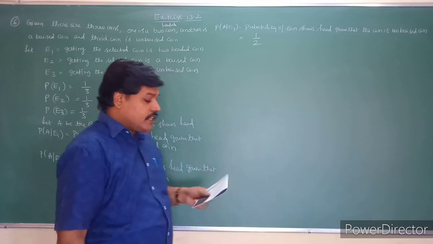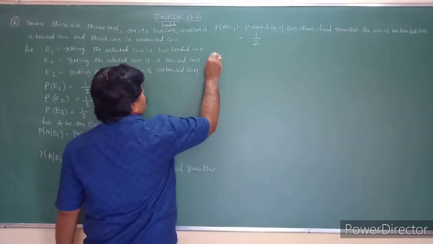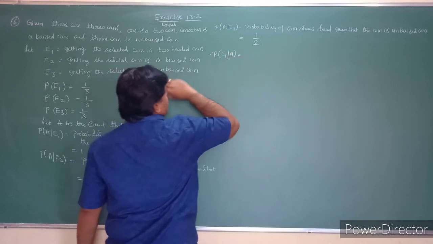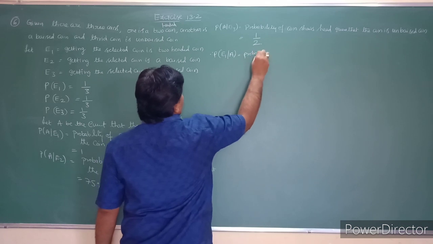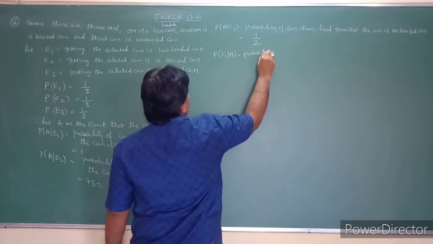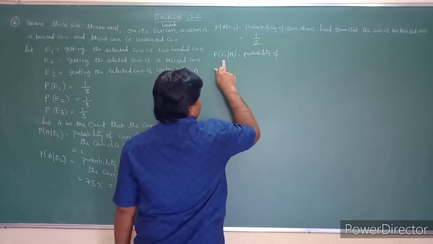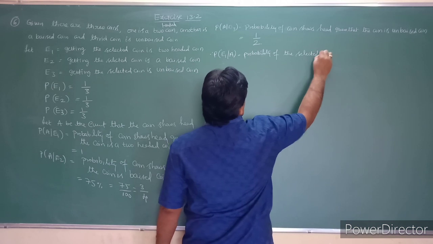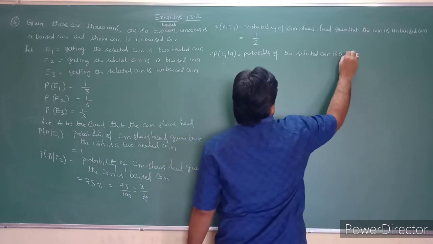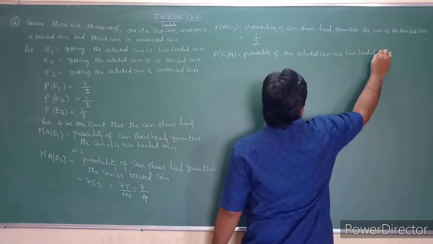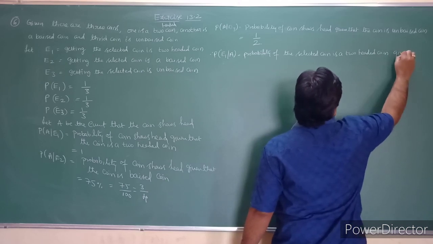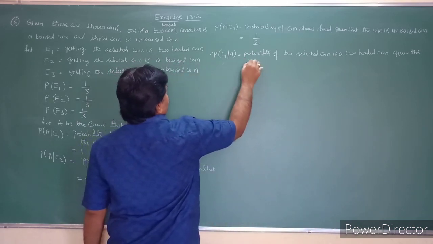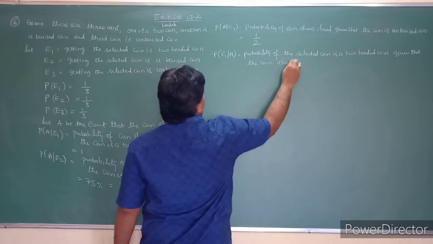A two-headed coin is nothing but E1, so we are taking the probability of E1 given A. That is nothing but the probability that the selected coin is a two-headed coin given that the coin shows a head.